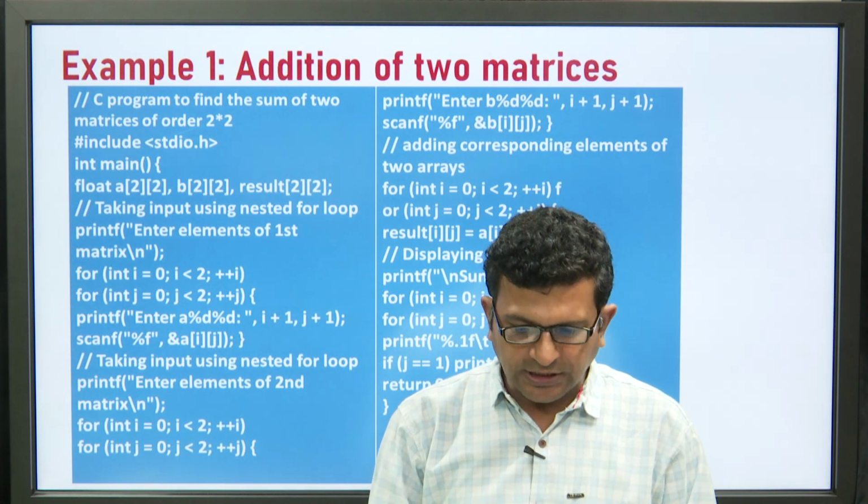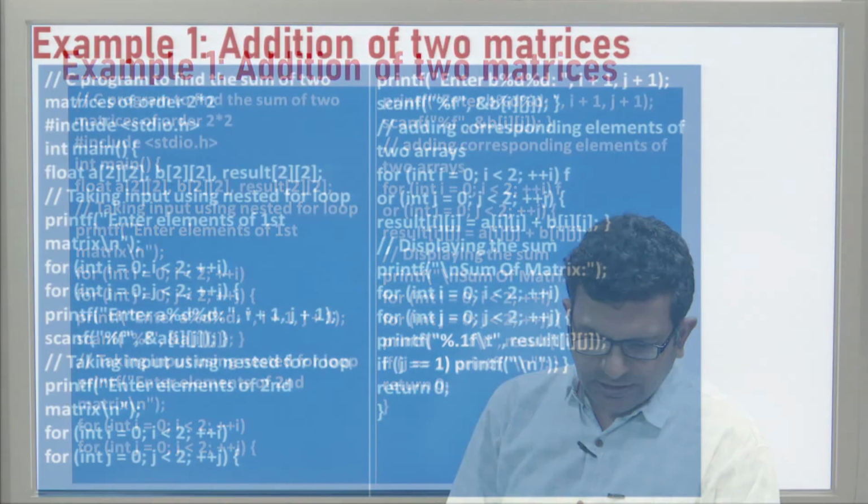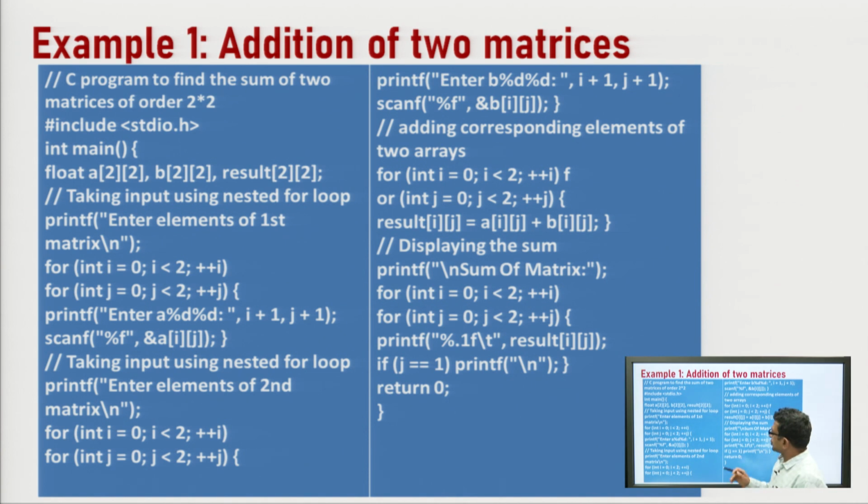Now, this is an example where we add 2 matrices of size 2 cross 2. We have declared 2 dimensional matrices a22 and b22 here, and after addition the result will be stored in result22. First, we will take the input from the console for the first matrix. Here we have run two nested for loops. Why? The first for loop is run for the rows and the second for loop is run for the number of columns.